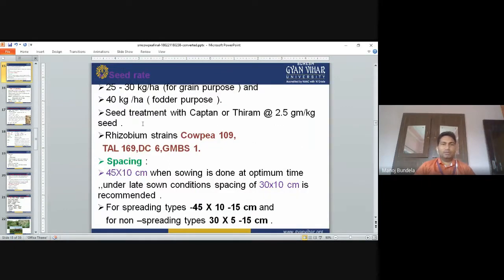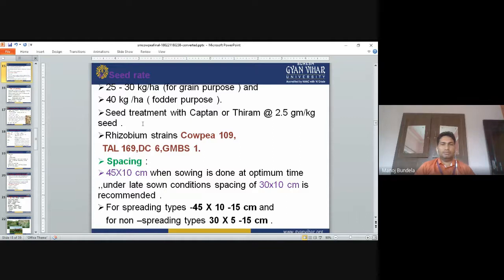Seed rate: 25 to 30 kg per hectare for grain purpose, and 40 kg per hectare for fodder purpose.